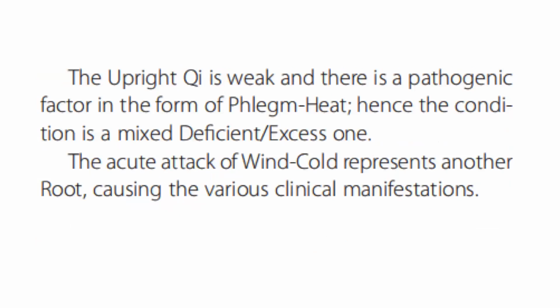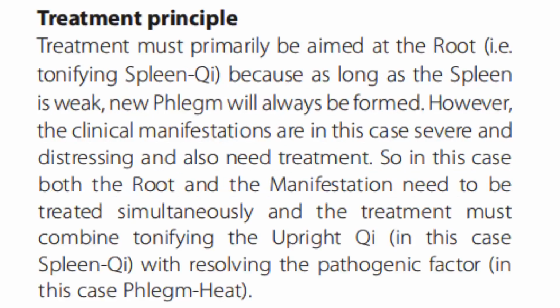The upright qi is weak, and there is a pathogenic factor in the form of phlegm heat. Hence, the condition is a mixed, deficient, and excess one. The acute attack of wind cold represents another root causing the various clinical manifestations. So for the treatment principle, treatment must primarily be aimed at the root, that is tonifying spleen qi, because as long as the spleen is weak, new phlegm will always be formed.